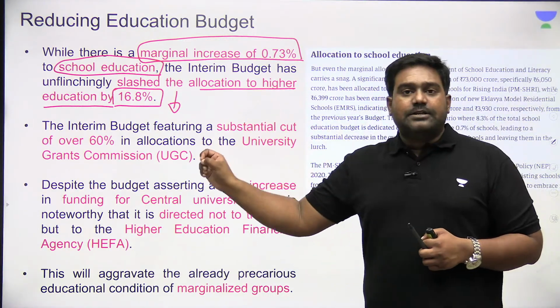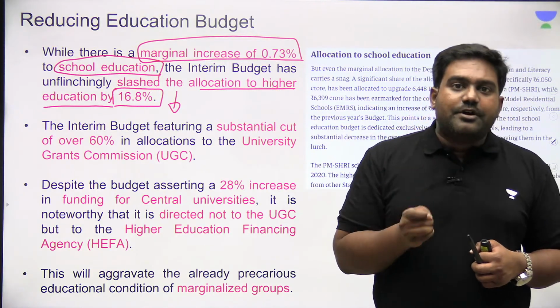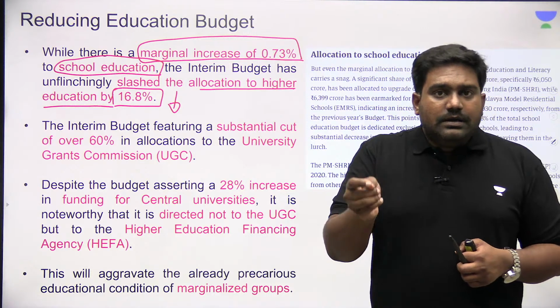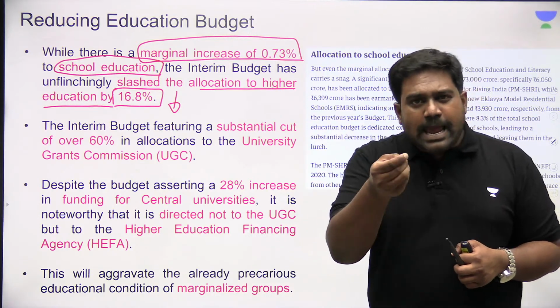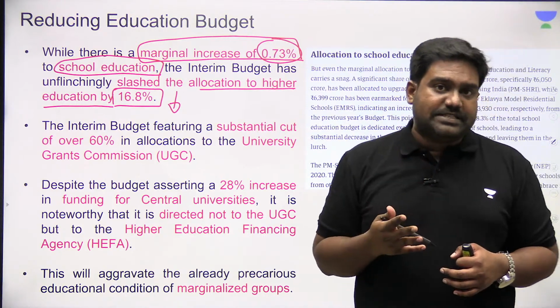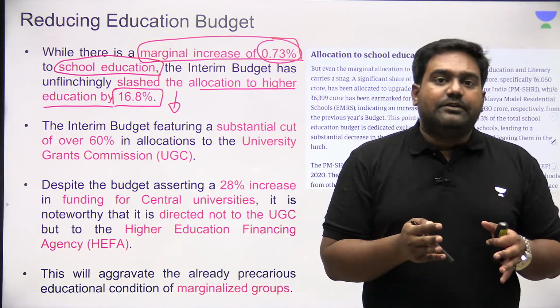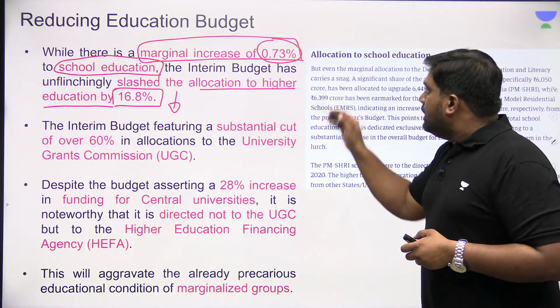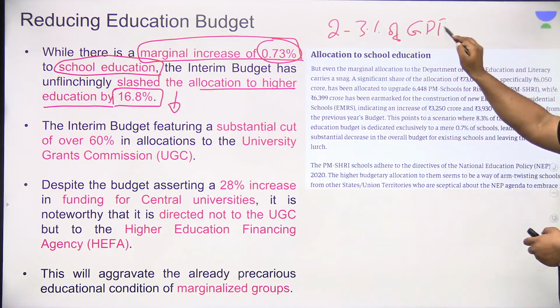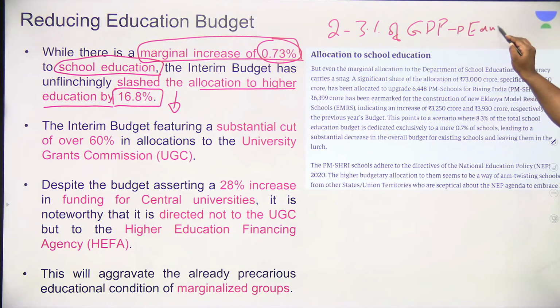So according to the writer, this is a significant reduction in budgetary allocation to the higher education budget. In the school education budget, there is a very nominal, marginal increase of just 0.73%. Cumulatively, this accounts for hardly 2 to 3% of India's GDP towards the education sector.